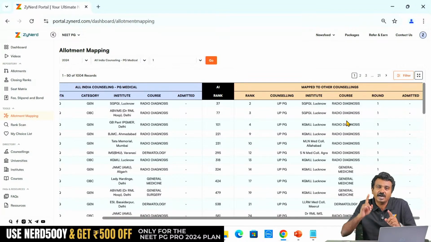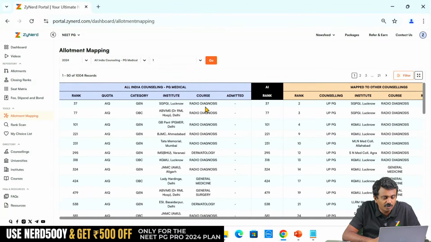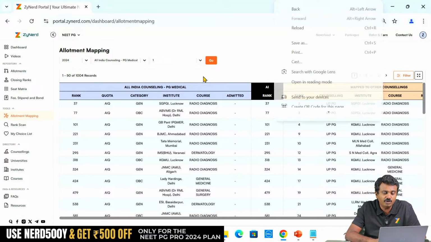Also note that at the time of round 2, if you are seeing round 1 admitted over here, it means the candidate that was admitted in round 1, not that the candidate is currently holding that seat. That difference you need to know. So in any round, if the candidate went ahead and joined, we will update the admitted status over here if the data is available. So with that, you will be able to check.